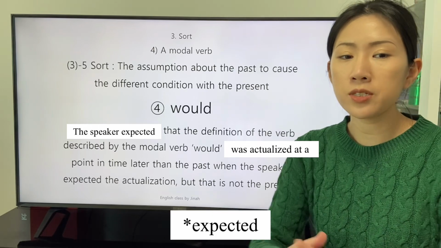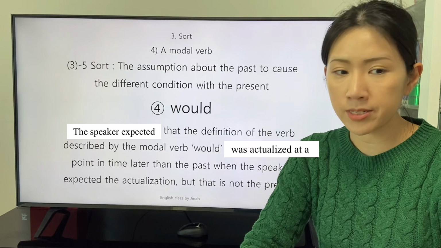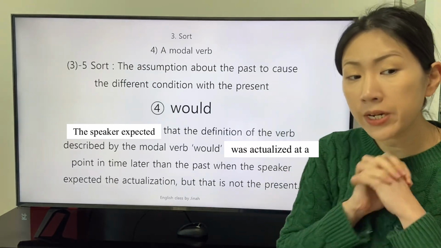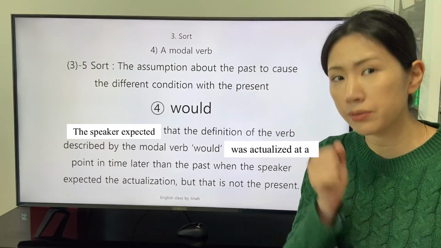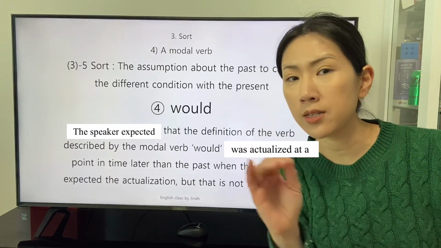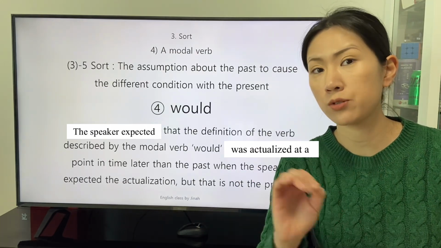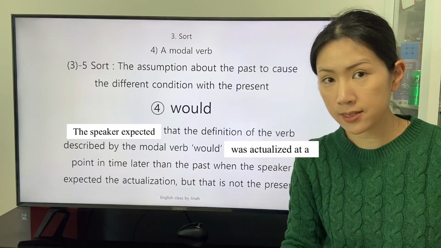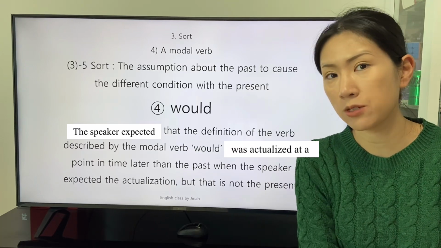The speaker that the definition of the verb described by the modal verb would is actualized at a point in time later than the past when the speaker expected the actualization, but that is not the present. The clause deals with the assumed point in time, but the tense is irrelevant with the assumed point in time. The tense reveals the gap between the present and the past when the speaker expected the actualization.